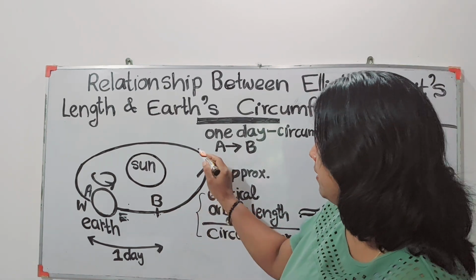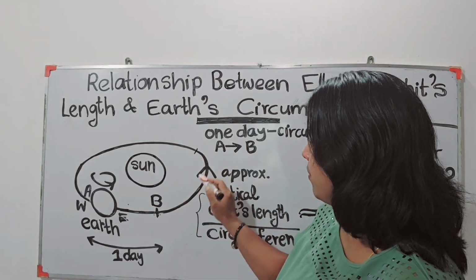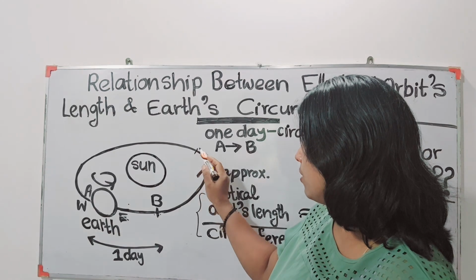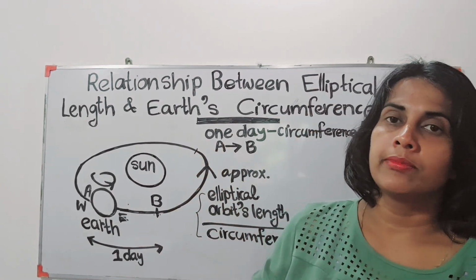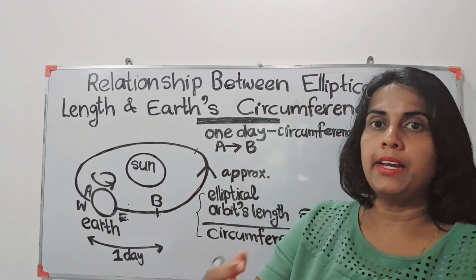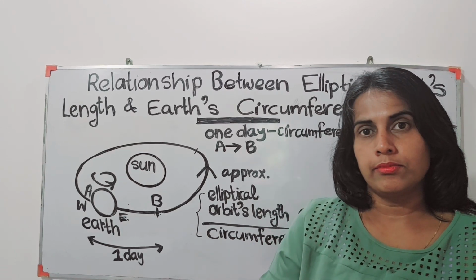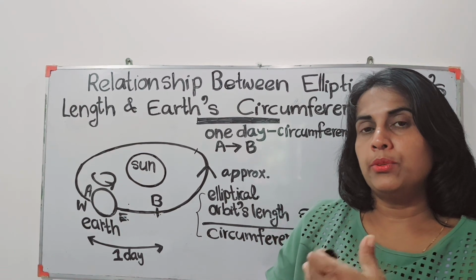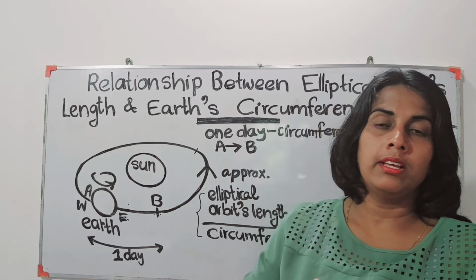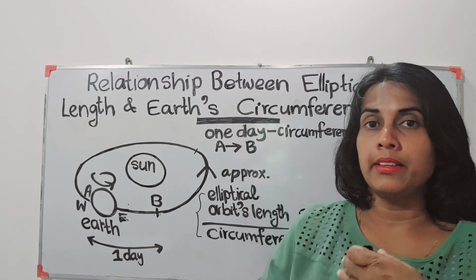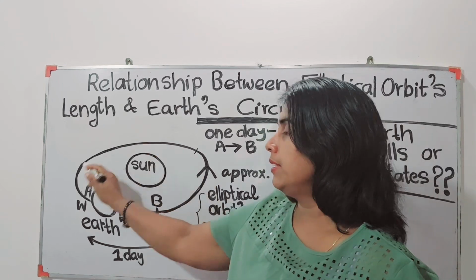Then day 2 also, after completing day 2, it has to start the rotation from that very point. So then only we can adapt the days, and then only the days increase: 1 day, 2 day, like that. Then only we will get weeks, and then months, and then the year.